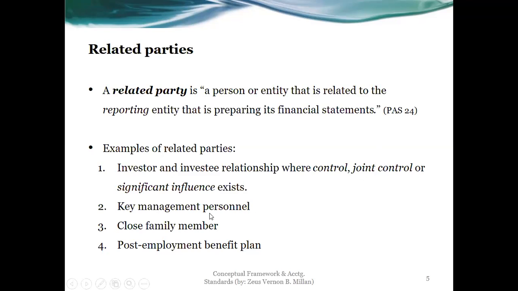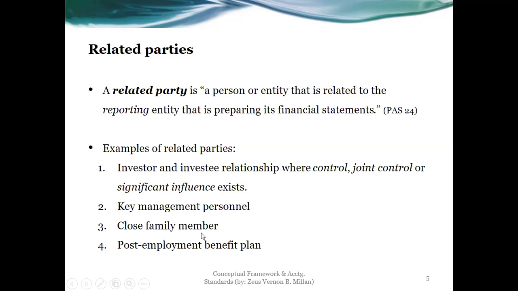Next, key management personnel. These are the personnel having strategic positions in the organization. Close family members are the spouse or husband and the children or kids, who are going to influence how these key management personnel would decide. Then the post-employment benefit plan for organizations. Normally, if they have this particular setup, for example, if employees would be retiring in the future, they would be getting benefits or retirement benefits and packages.